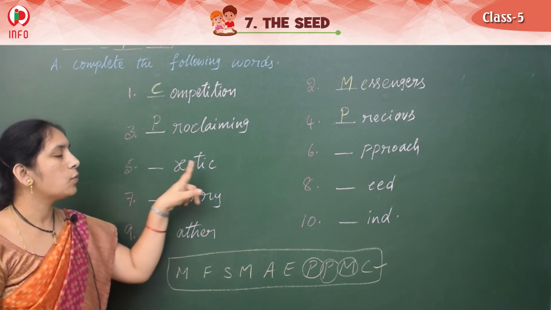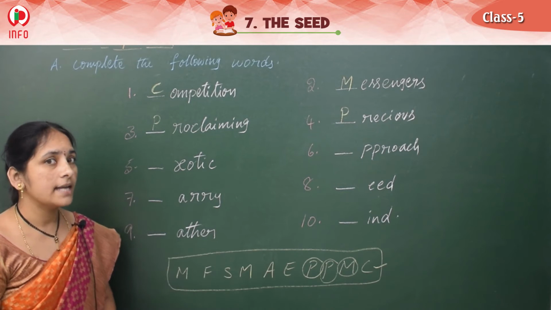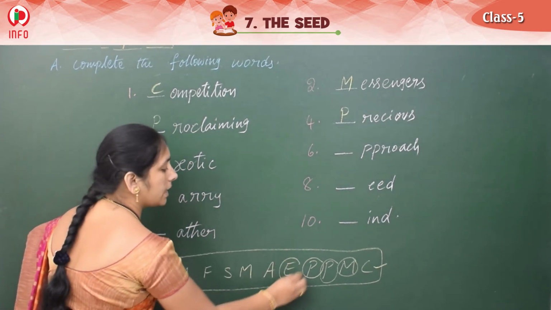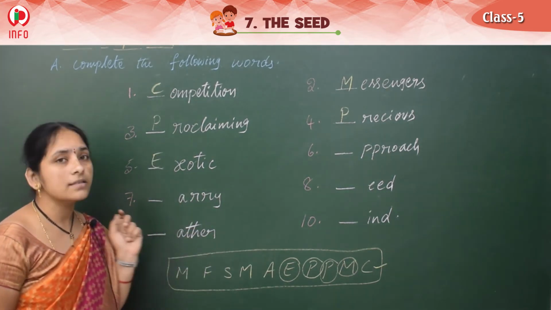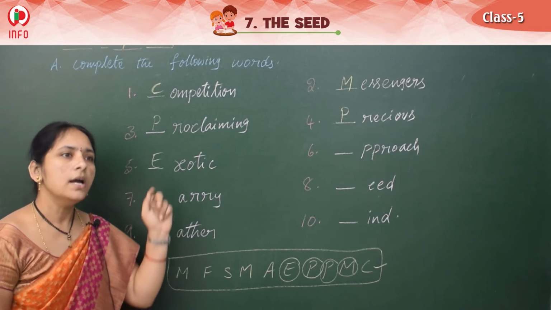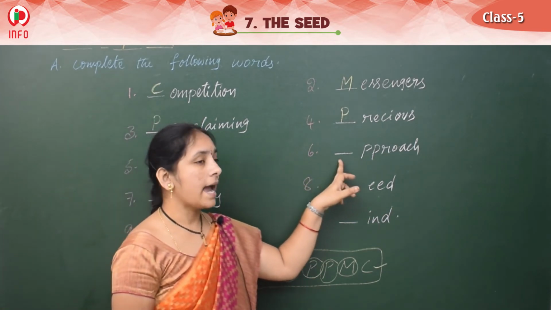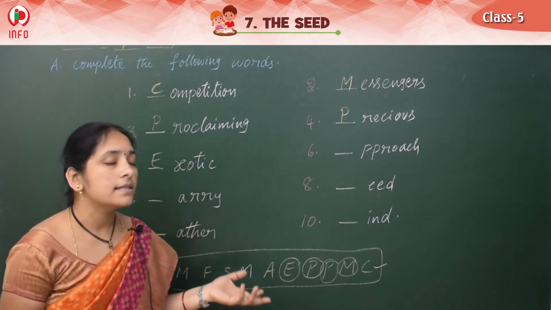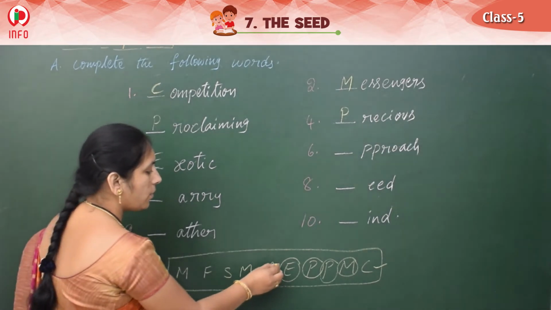And see the next one. Dash X-O-T-I-C. So what kind of flowers are those? Exotic. E-X-O-T-I-C. Exotic. And see the sixth one, dash P-P-R-O-A-C-H. Yes, you got the answer. What is this? Approach.